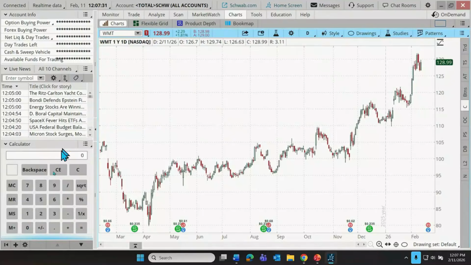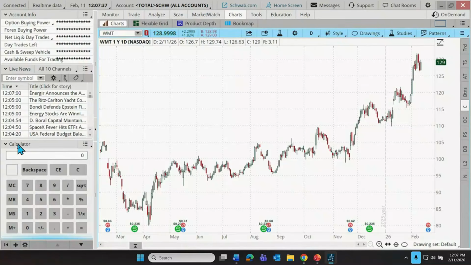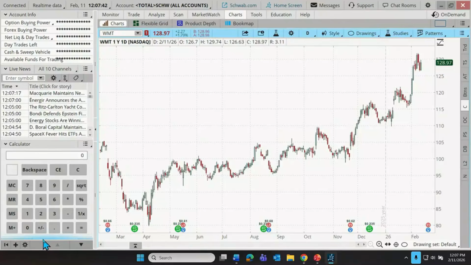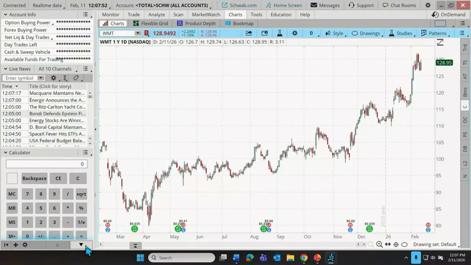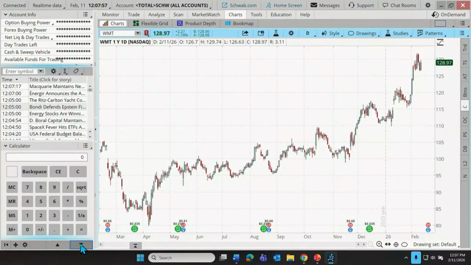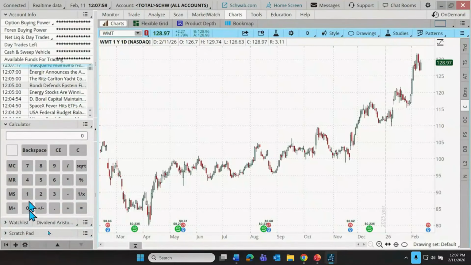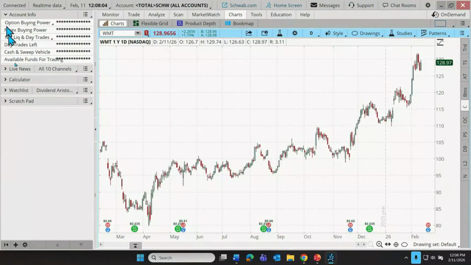But if we do too many, the rest get hidden. So now I can see account info, I can see live news, I can see my calculator, but my watch list and my scratch pad have disappeared across the bottom. So I can resize things like this, maybe get access down here. But we can also, if things are kind of poking off down to the bottom, now you'll notice that my down arrow is activated, which means I can scroll down through these, and it'll give me access to the other ones. Anyway, if we minimize those, we don't need that function, but I did want to show that.